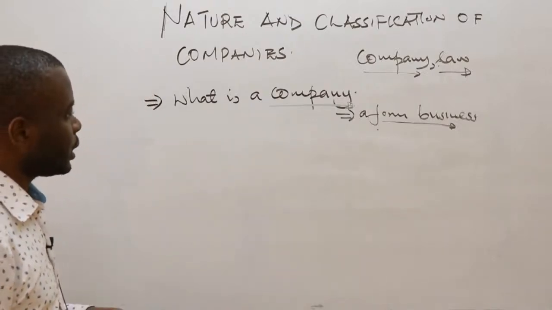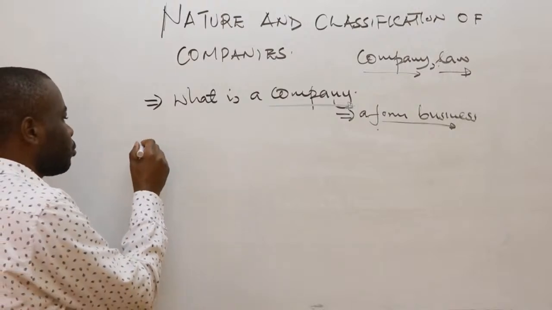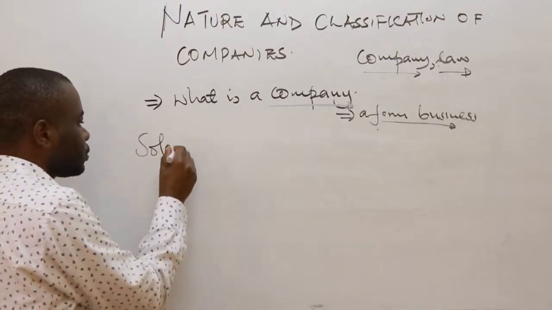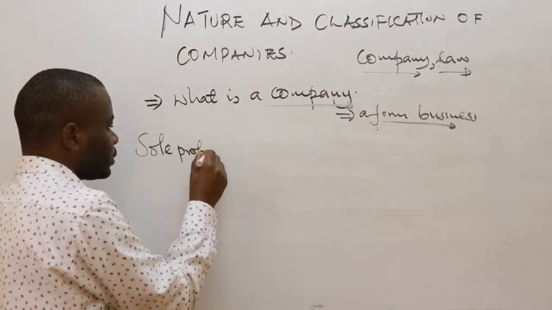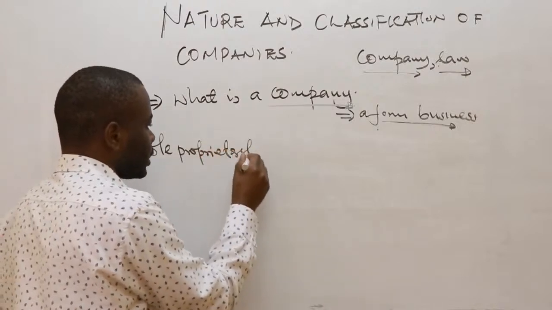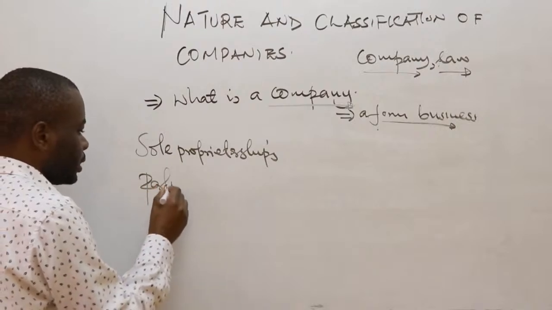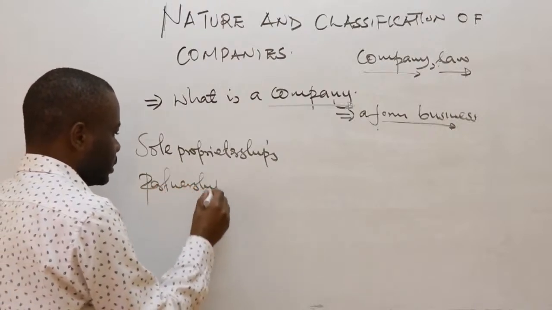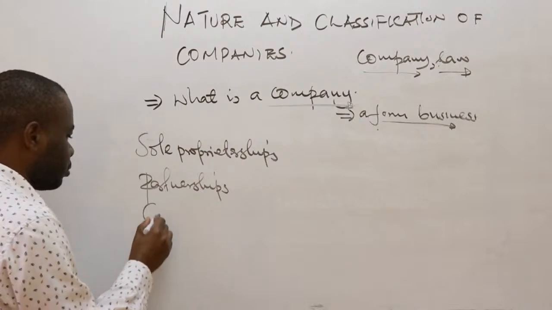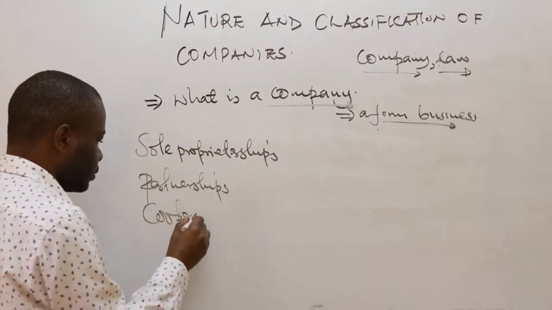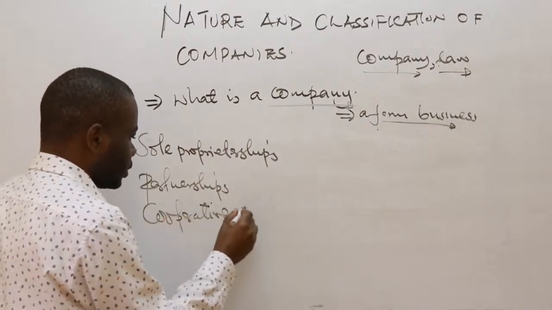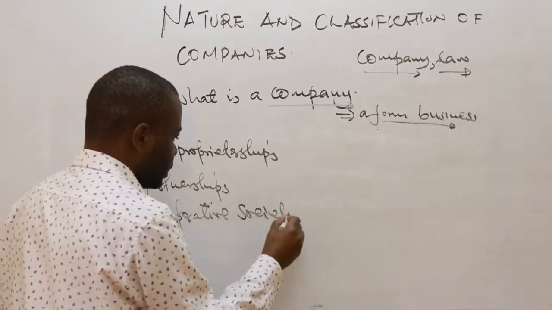Because we are saying we have other forms of business like sole proprietorships, partnerships, or cooperative societies.